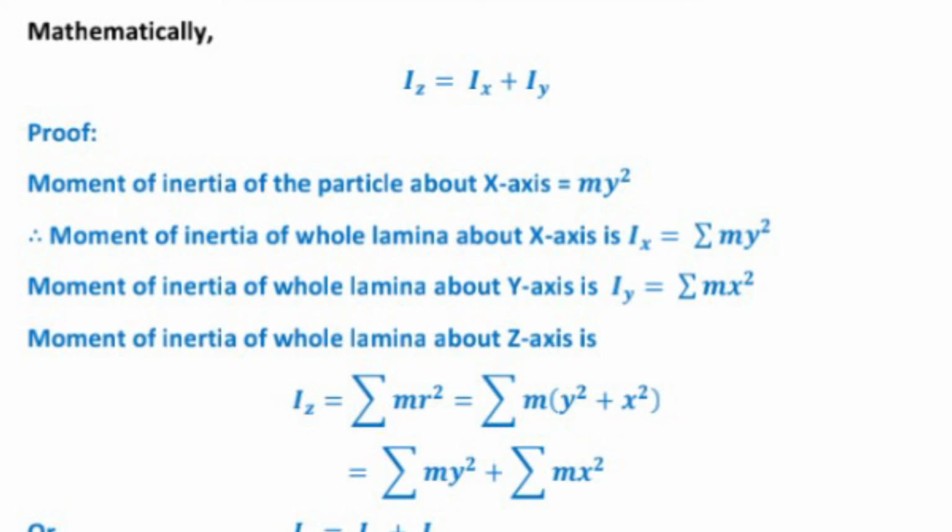Then the moment of inertia of the whole lamina about the z-axis will be Iz equal to sigma mr square, and it can be written as sigma m (y square plus x square), because r square equal to y square plus x square. Then it can be written as sigma my square plus sigma mx square. Then Iz equal to Ix plus Iy. This proves the theorem of perpendicular axis.